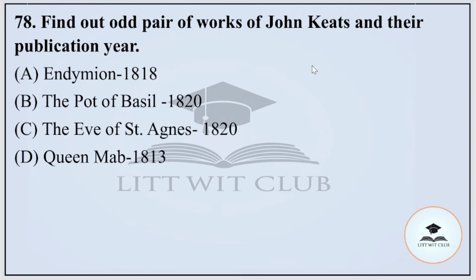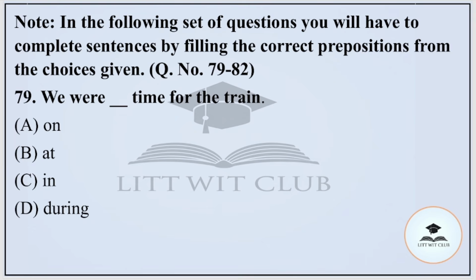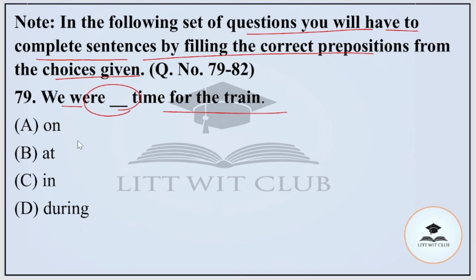Question number 78. We have to find out the odd pair of works of John Keats and their publication year. Endymion 1818, Lamia 1820, The Eve of St. Agnes 1820, and Queen Mab 1813. And the correct option is option number D, that is Queen Mab 1813. Question number 79. Here again there is a direction given that we have to complete sentences by filling in the correct prepositions from the choices given below. The sentence: We were dash time for the train. On, at, in, or during. And the correct option is in.